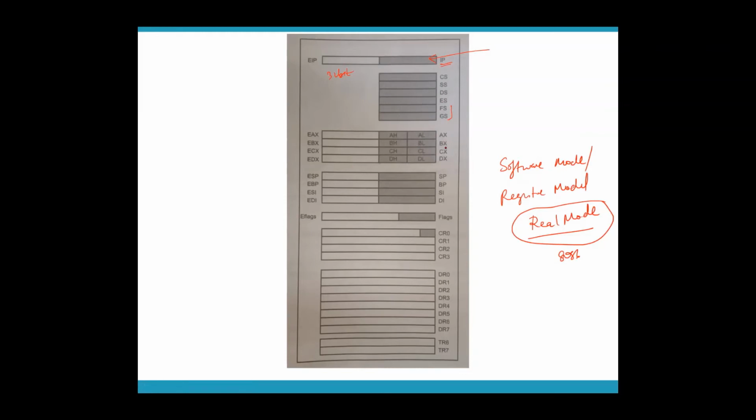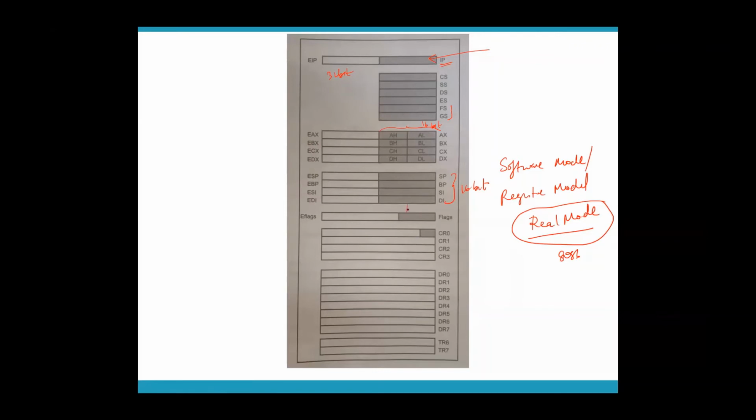Now, AX, BX, CX, and DX will be used as 16-bit. They'll have the capacity of 16-bit only in real mode. SP, BP, SI, and DI are also 16-bit only in real mode. But in protected mode, what will happen? This IP will not be used. You will be using EIP, that means whole 32-bit. AX, BX, CX, DX will not be used. You will be using EAX, EBX, ECX, EDX, again 32-bit. SP, BP, SI, DI will not be used in protected mode. You will be using ESP, EBP, ESI, and EDI.